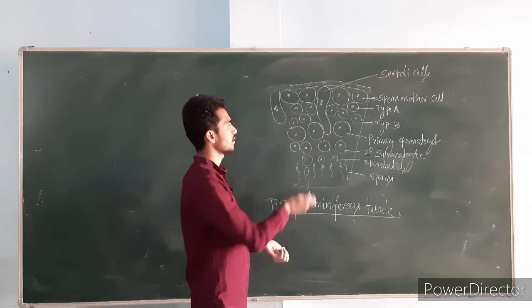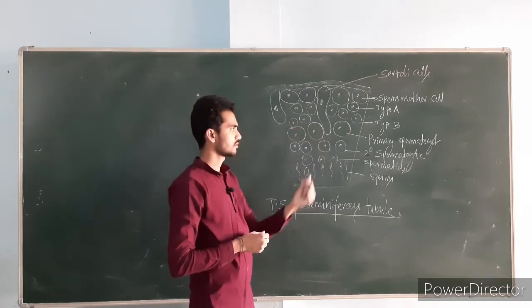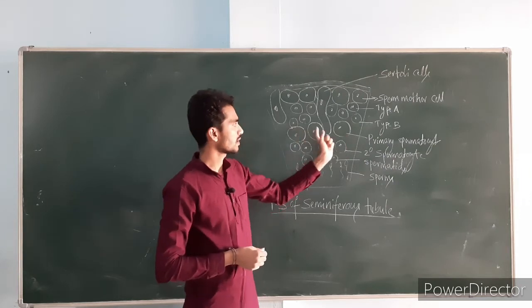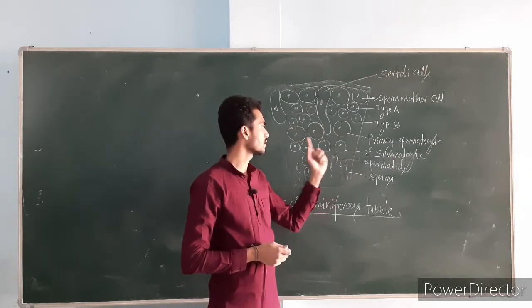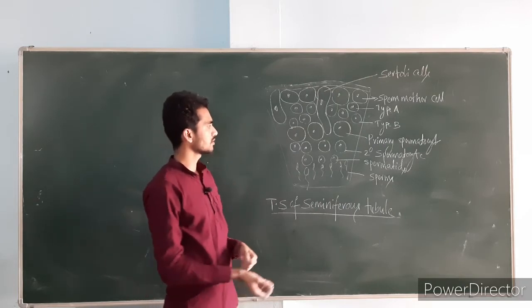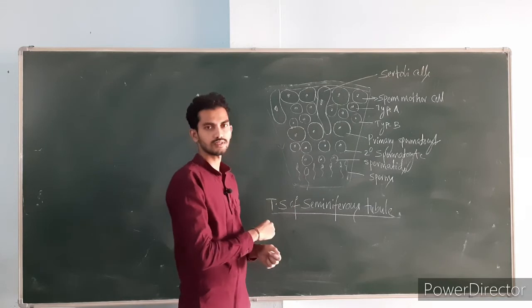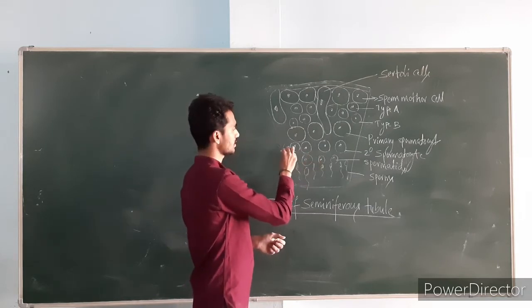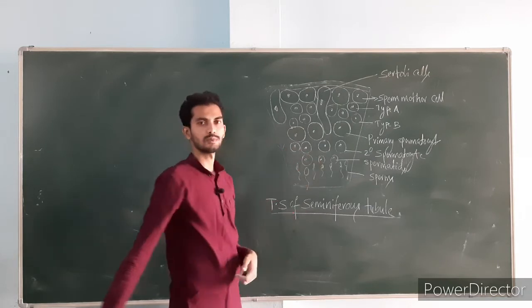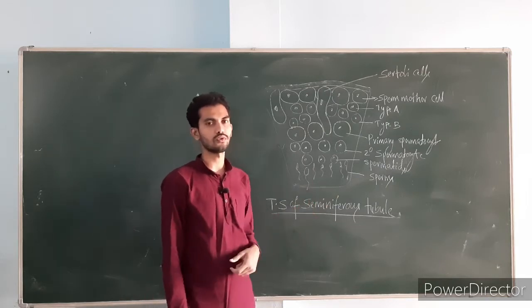Spermatogonia type B will give rise to primary spermatocytes. These three are primary spermatocytes. These primary spermatocytes undergo the first meiosis and second meiosis: the first meiosis results in the secondary spermatocytes, and the second meiosis results in the spermatids. Finally, by the spermiogenesis process, sperms will be formed.